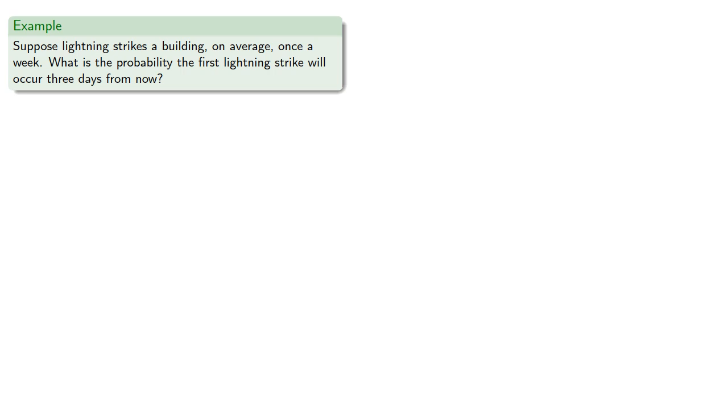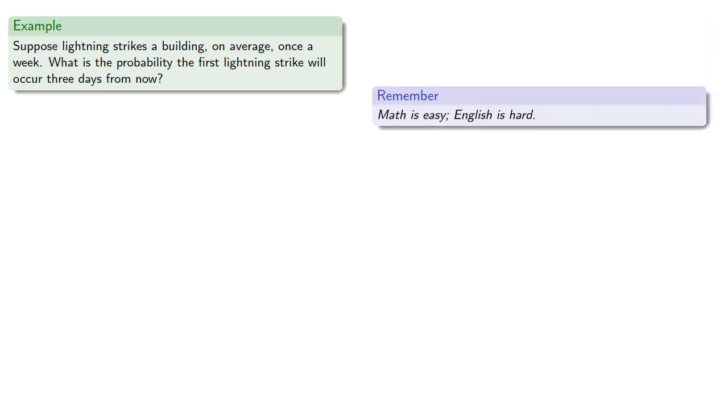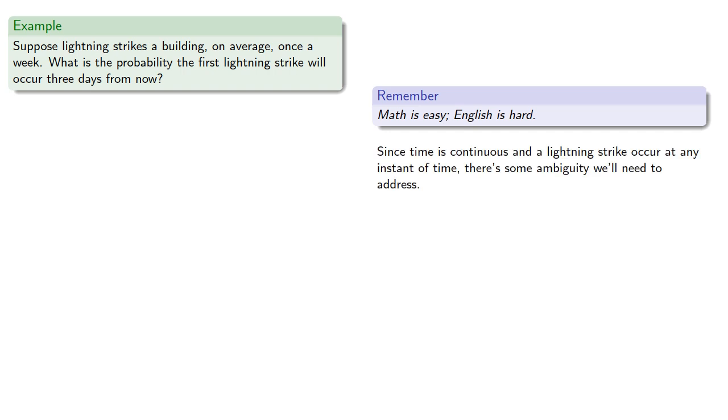Now, remember, math is easy, English is hard. Since time is continuous and a lightning strike could occur at any instant of time, there's a little bit of ambiguity we need to address. For example, suppose it's 2:35 p.m. on Monday. 3 days from now would be Thursday.